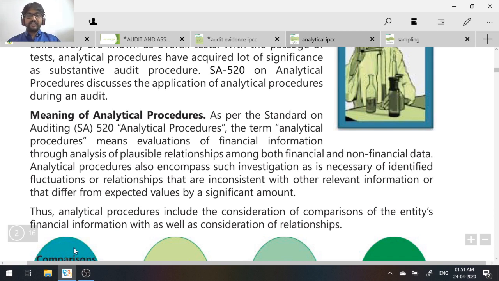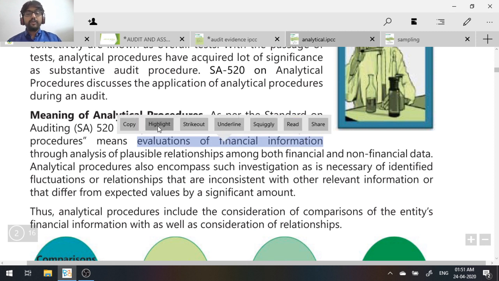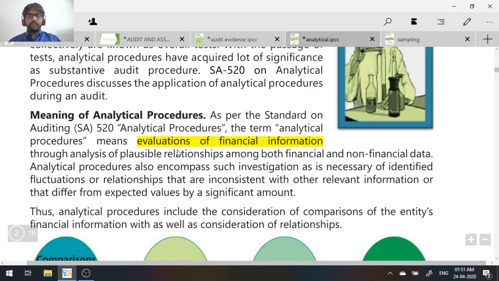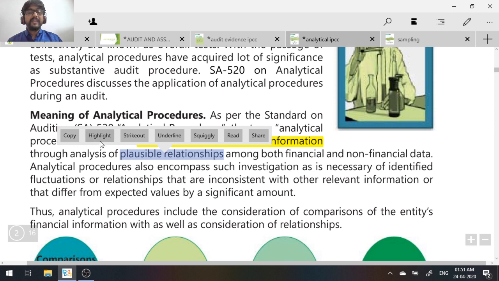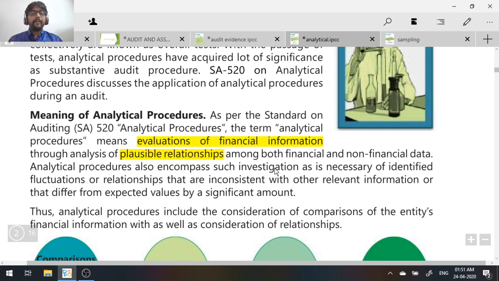You understand? Here the definition is there. Let's go through. Analytical procedures means evaluations of financial information. This is actually chapter number 8 in your textbook. So it is evaluation of financial information through analysis of plausible relationships. Plausible means probable relationships among both financial and non-financial data.